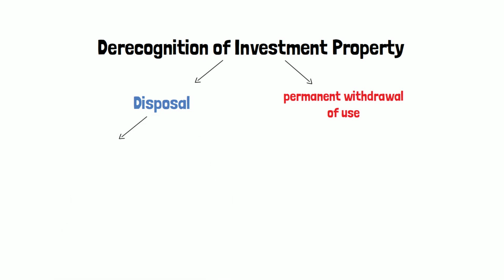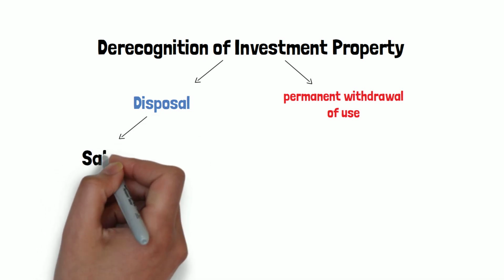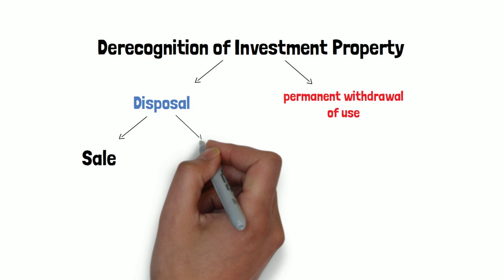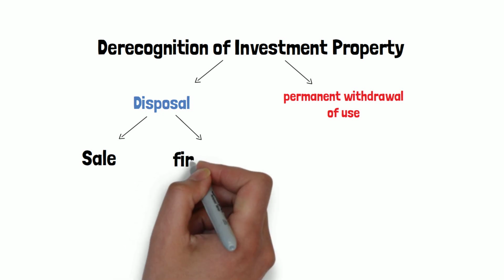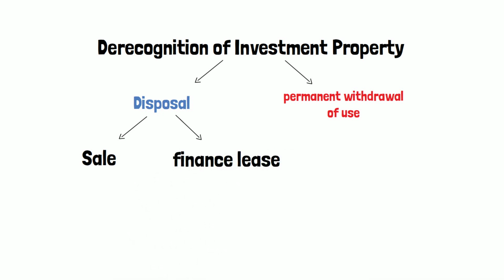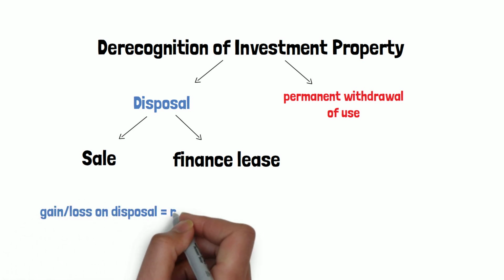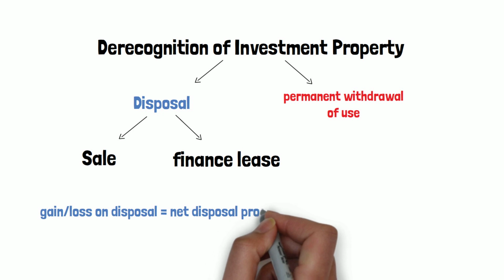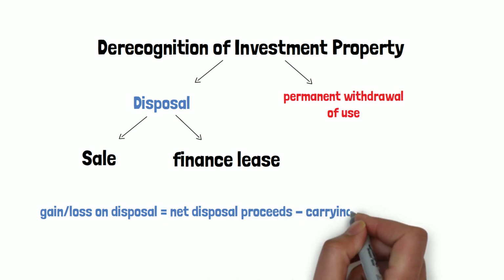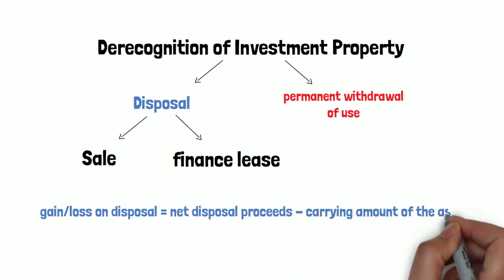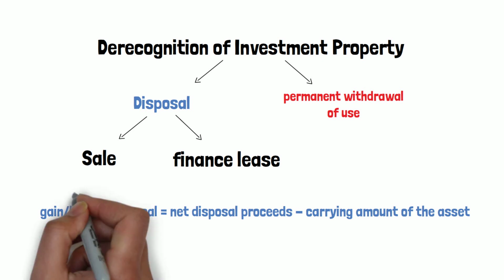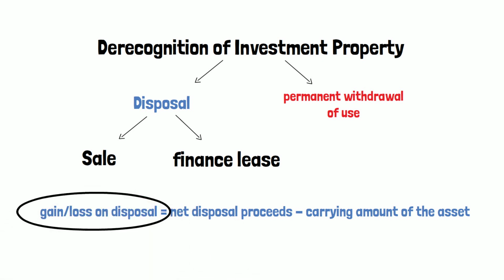Now the disposal of an investment property may be achieved by sale or by entering into a finance lease. Gains or losses arising from retirement or disposal of investment property should be determined as the difference between the net disposal proceeds and the carrying amount of the asset and shall be recognized in the profit and loss in the period of the retirement or disposal.